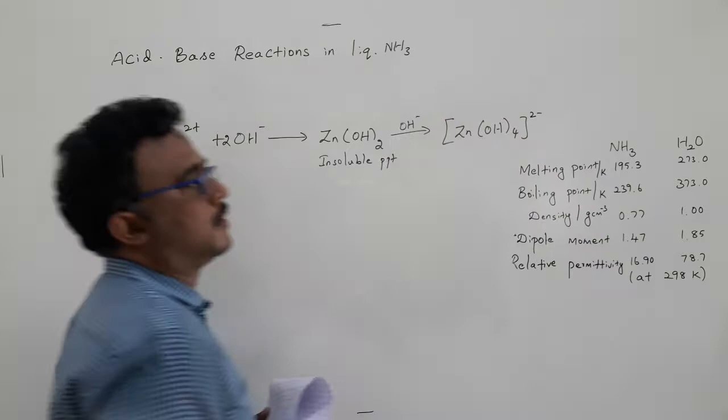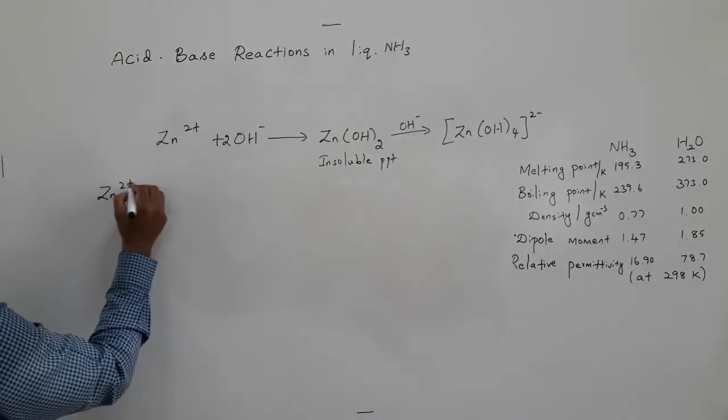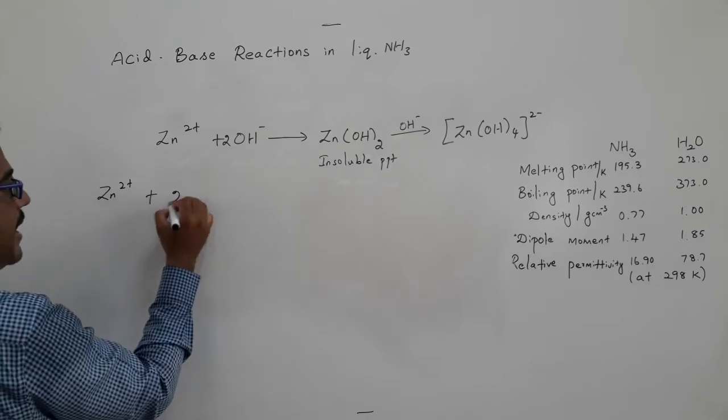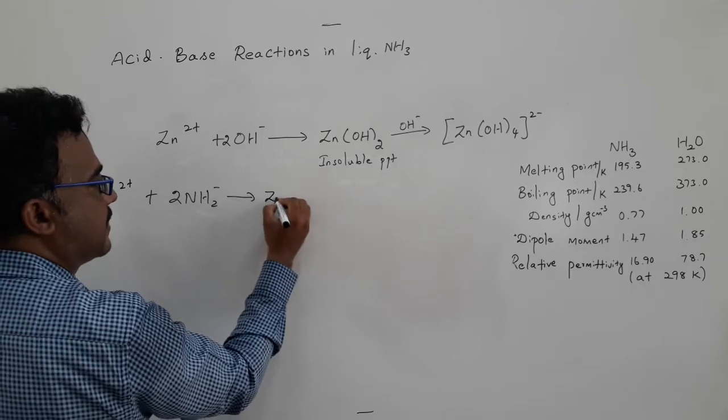Similarly, if you take zinc with the corresponding base of ammonia, that is amide, there is a formation of zinc amide.